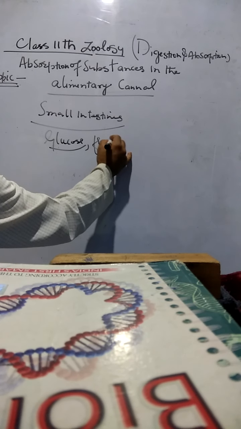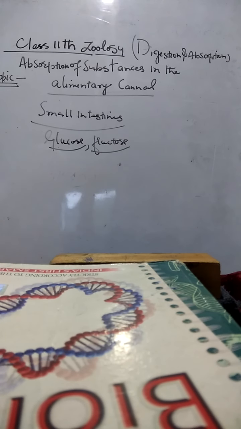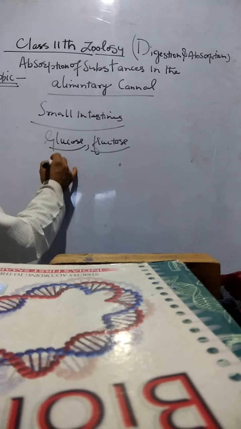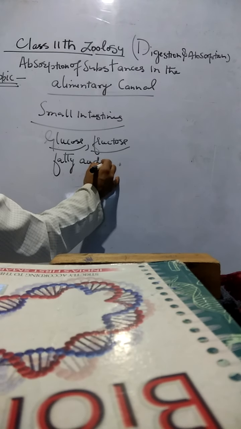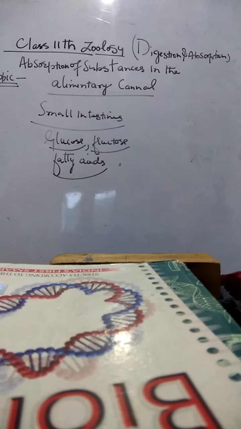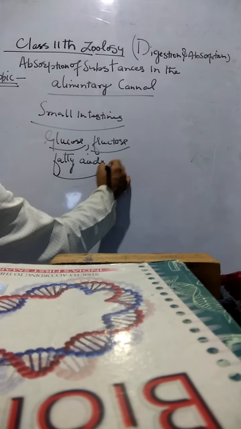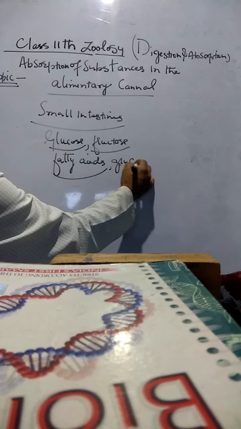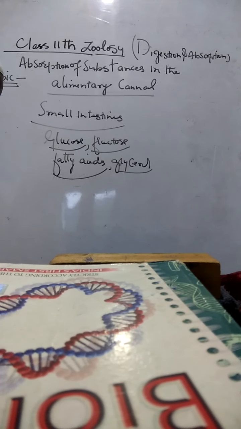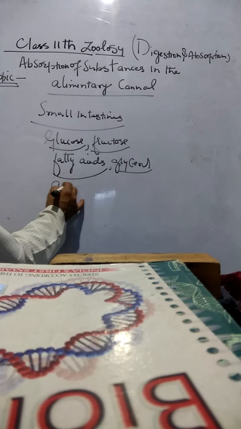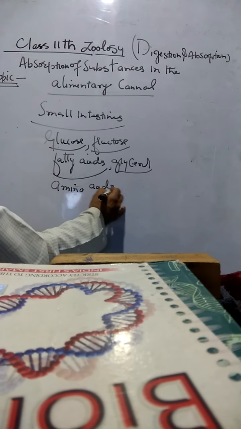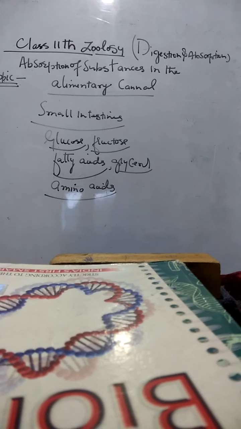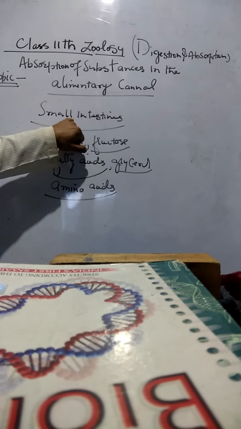and fructose can also be absorbed through the wall of the small intestines, and fatty acids, which are obtained as the digestive products of fats and lipids. Fatty acids can be absorbed through the wall of the small intestines, and also the glycerol, which is the digestive product of the fats. Amino acids, which are the final digestive products of proteins, also called polypeptides. These amino acids can be absorbed through the wall of the small intestines.